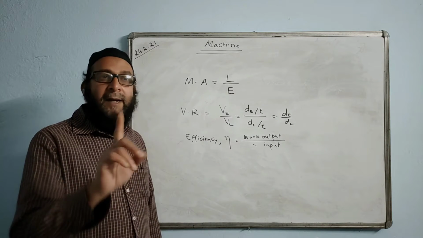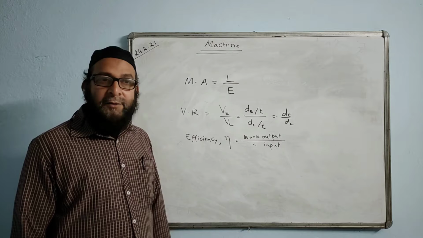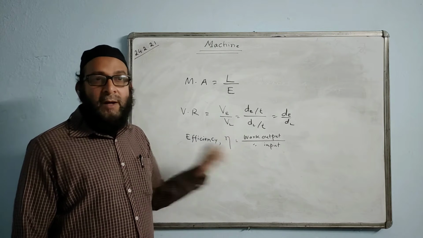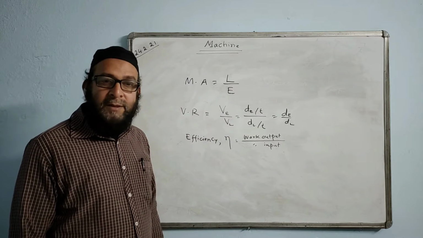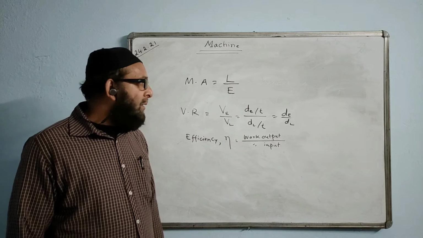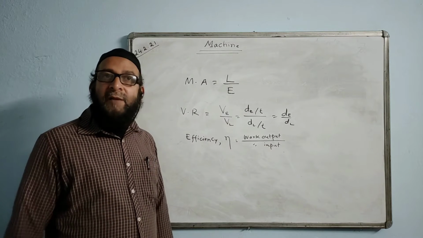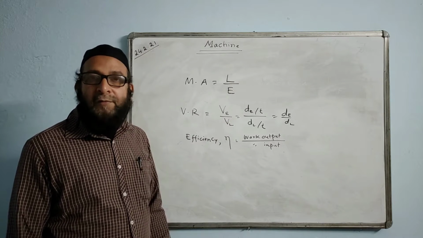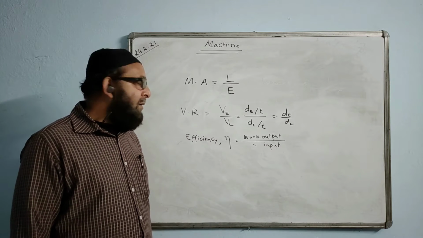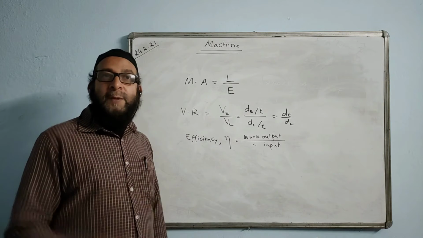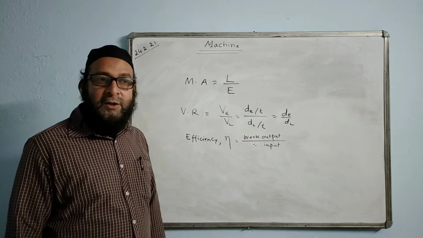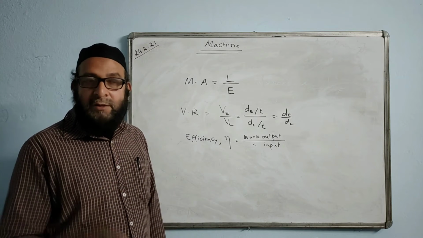This efficiency will be 80%. 80 by 100. 80 is the useful work out of 100 joule. So 80 by 100, that is 80%. If I say the machine is 90% efficient, that means 10% is the loss of energy in that machine. If the machine is 100% efficient, then we say the machine is an ideal machine, there is no loss of energy.